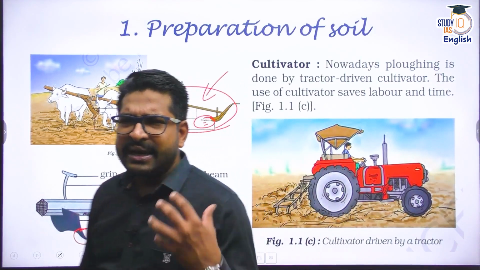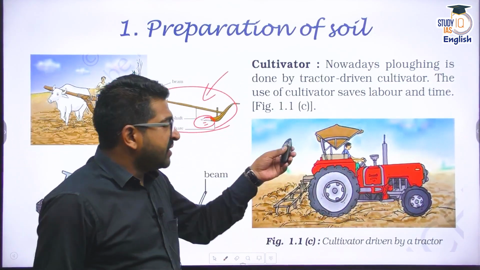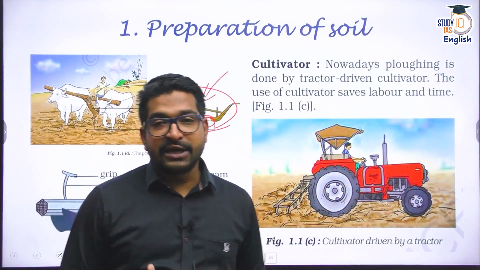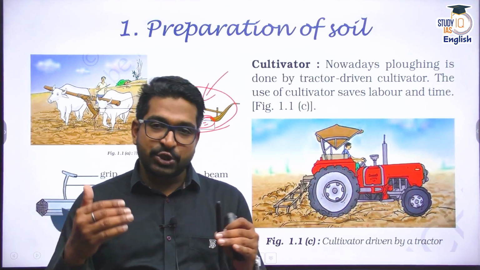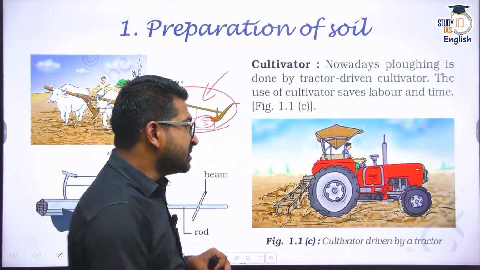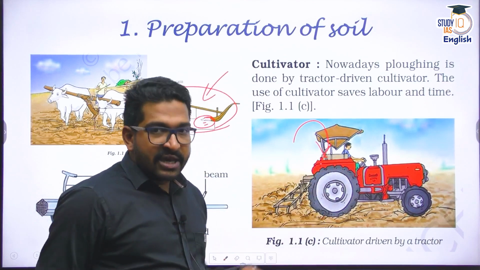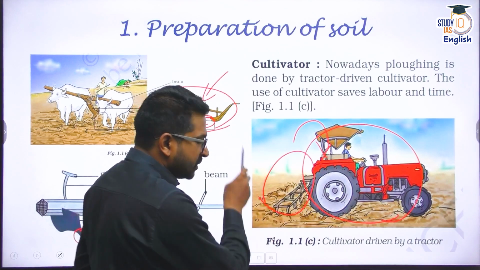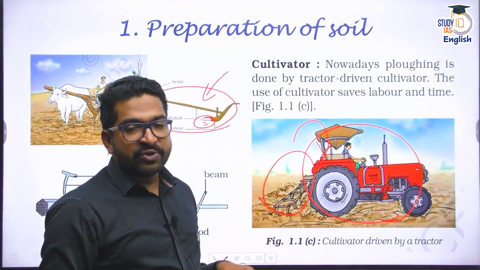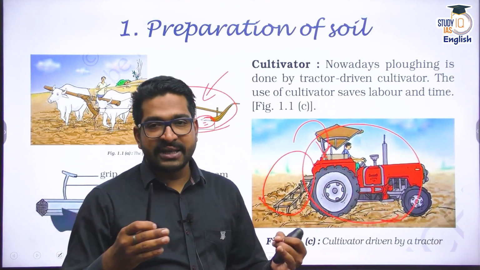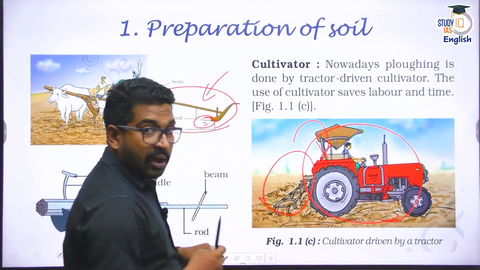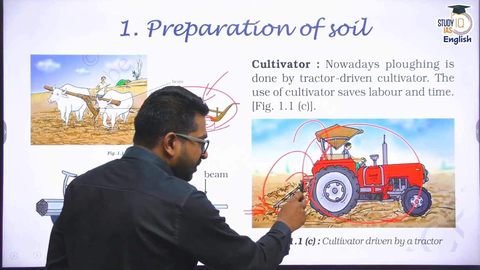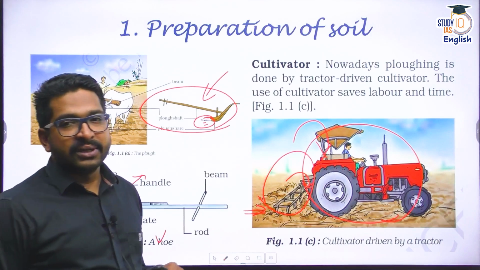Now, this was in our traditional setup, but these days it has become very easy. These days we have moved towards mechanization. There are so many agricultural extension schemes which talk about mechanization of agriculture in India. Now, mechanization means we use equipment like this. These days we have tractors, and this tractor comes with different kinds of attachments. You know that. And here, for preparation of land, there are various tilling equipments, various cultivators and different kinds of plowing equipments. You simply attach this to the tractor and run the tractor across the land.